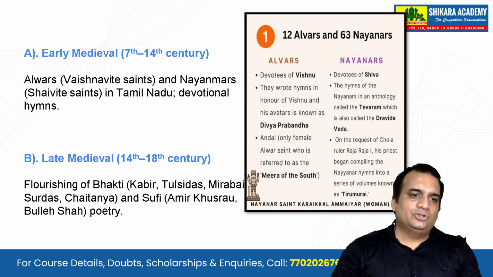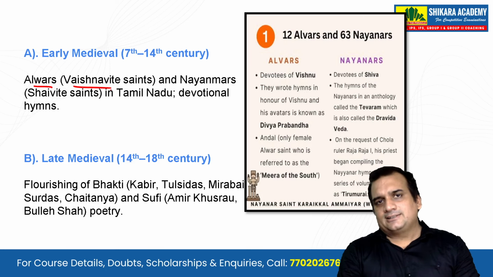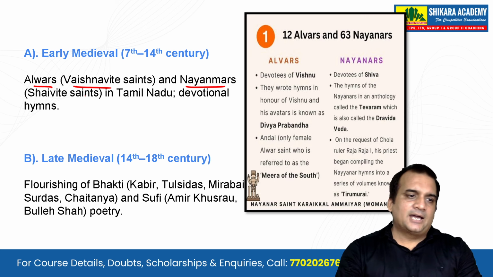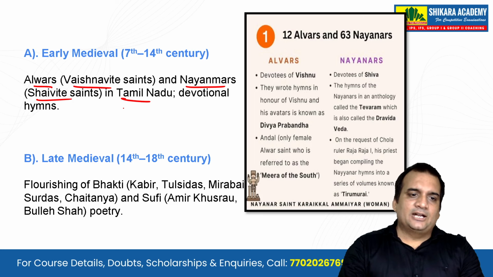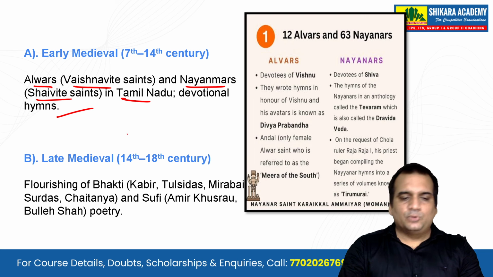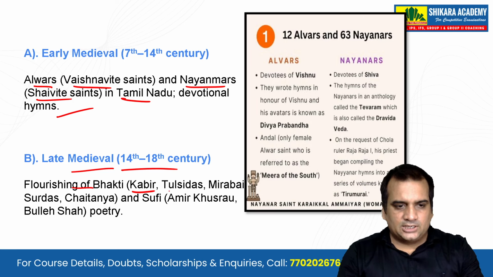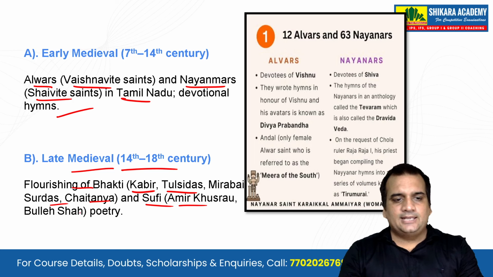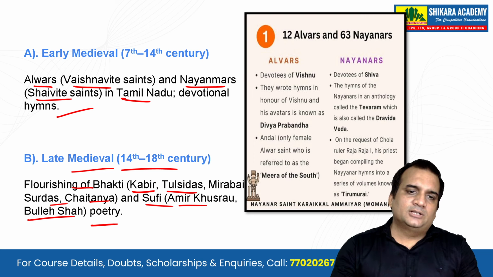In the early medieval period, 7th to 14th century, you will see the Alvars. Who are the Alvars? Alvars are the Vaishnavite saints who believe in Vishnu. And then you have the Nayanmars. Who are the Nayanmars? The Saivite saints who believe in Shiva. In Tamil Nadu, devotional hymns were written for both the gods. In the late medieval period, from the 14th to 18th century, you will see the flourishing of the Bhakti movement, with Kabir, Tulsidas, Mirabai, Surdas, Chaitanya, and Sufi poetry like that of Amir Khusro and Bulleh Shah. Let's see a bit about the Alvars and the Nayanars.